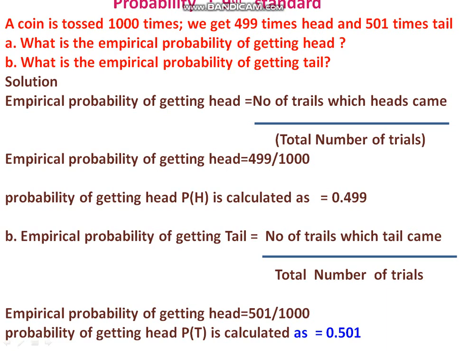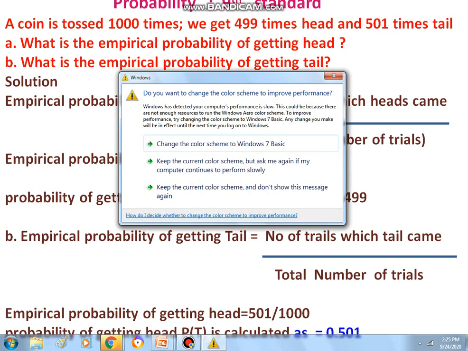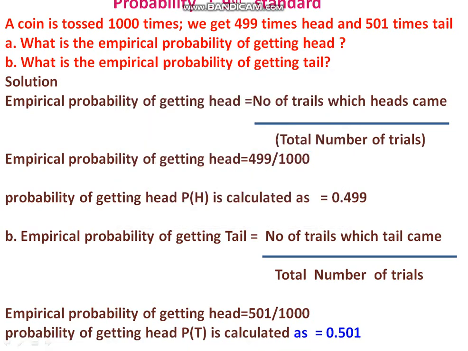Empirical probability of getting tail is equal to the number of trials in which tail came divided by the total number of trials. How many times did tail come here? 501 divided by 1,000, that is equal to 0.501.